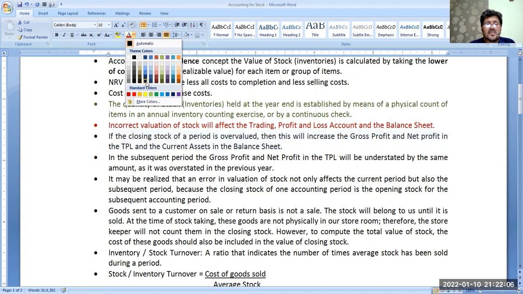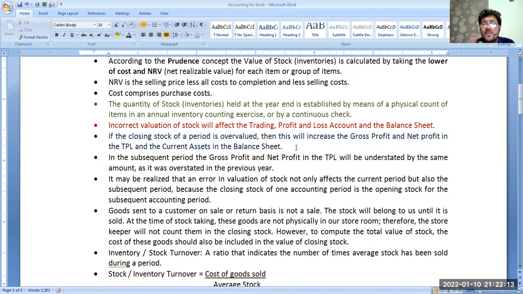Okay, now closing stock is overvalued. Then this will increase the gross profit and net profit in the trading profit and loss account, meaning the income statement, and the current asset in the balance sheet. Increase in closing stock means decrease in cost of sales. Decrease in cost of sales means increase in gross profit this year. Gross profit will increase, net profit will increase, and overvalued closing inventory will be reported in your balance sheet, as in current assets. Now, what will happen next year after this?